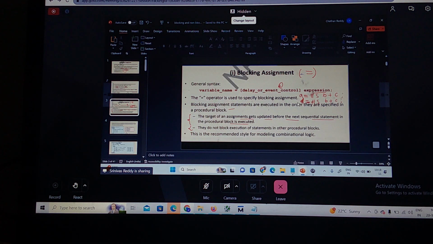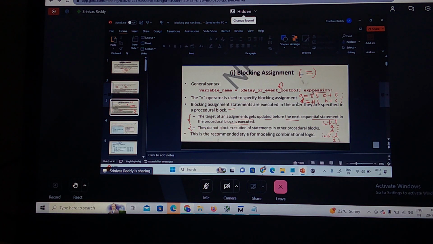If there are two initial blocks, this is one initial and this is another initial block. These are procedural blocks. In these procedural blocks I am writing A and D. First this will be executed, and after that this will be executed.